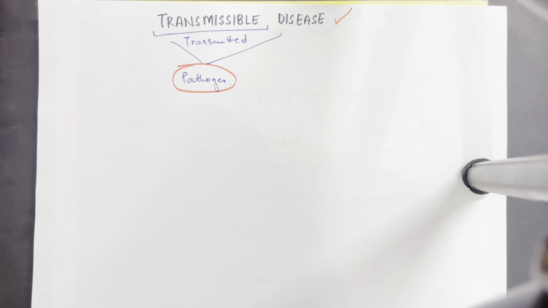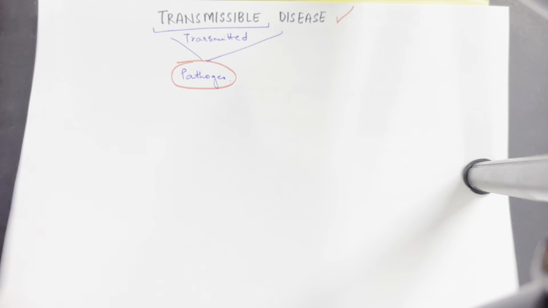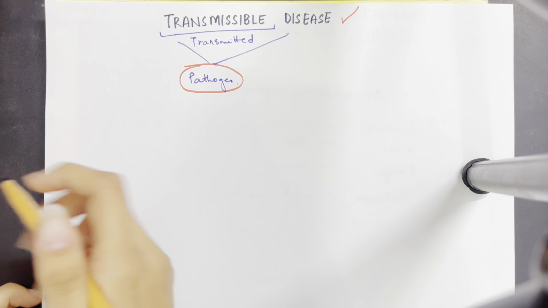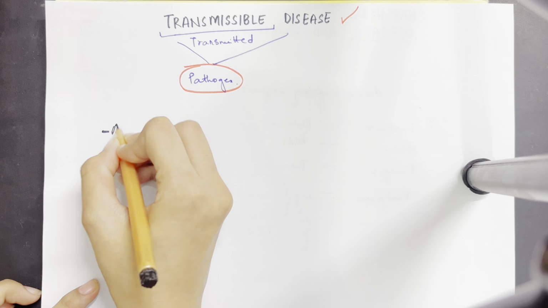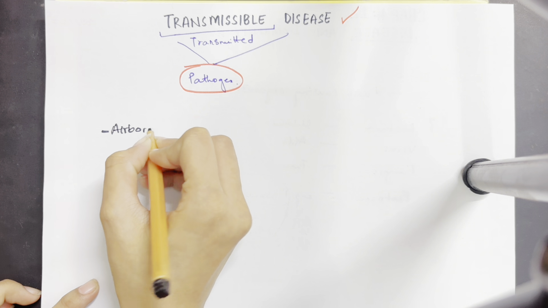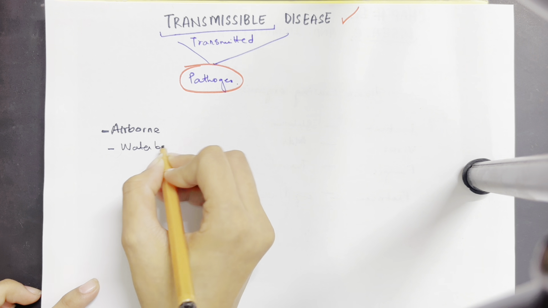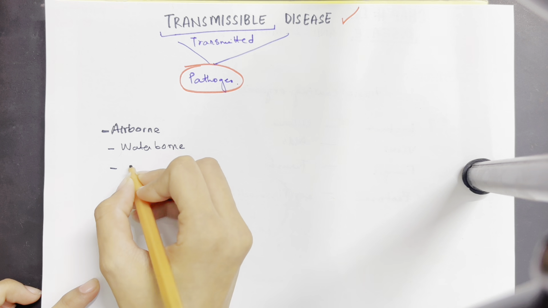There are also examples of non-transmissible disease that we're going to discuss, but first let's understand a few sorts of transmissible disease. Airborne diseases can be transmissible diseases. Waterborne diseases can also be transmissible diseases.